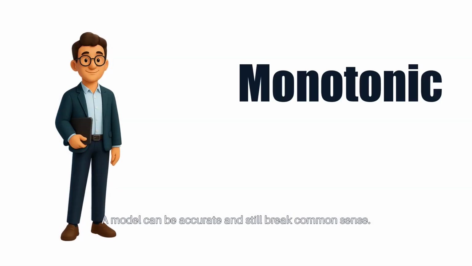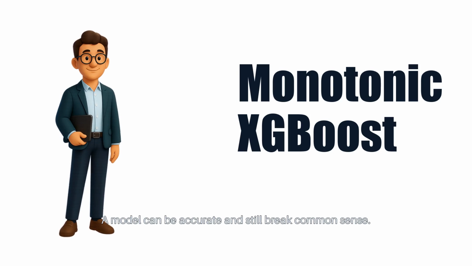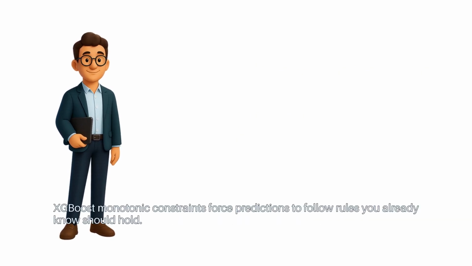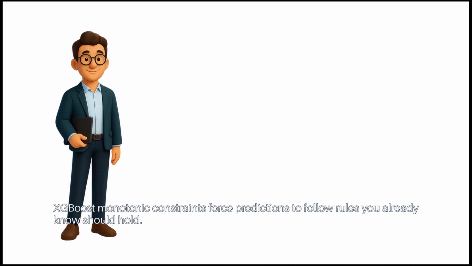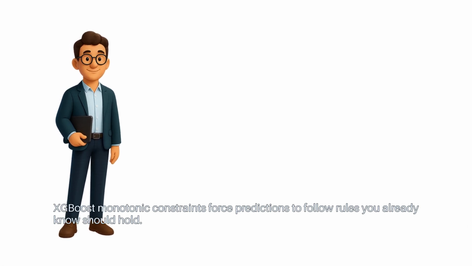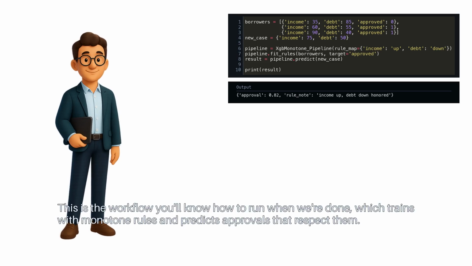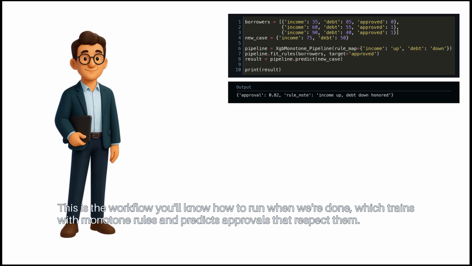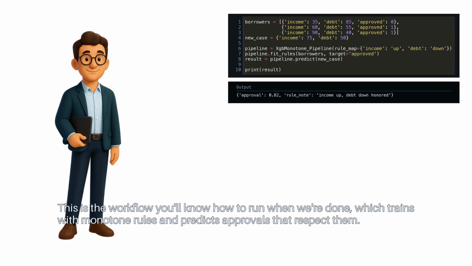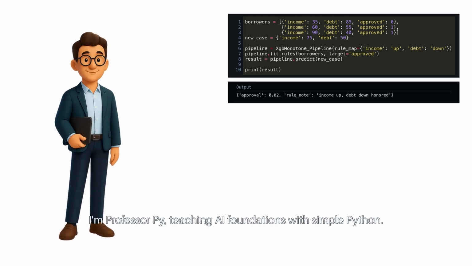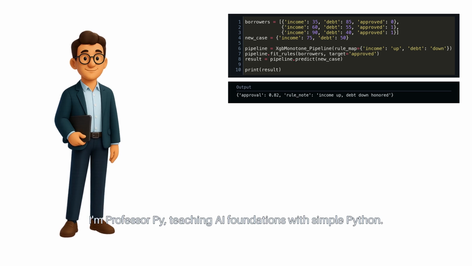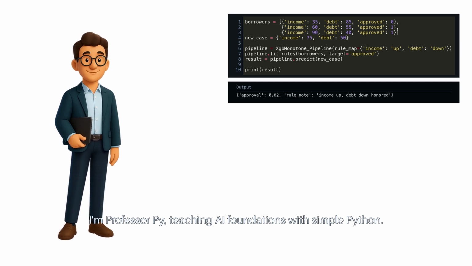A model can be accurate and still break common sense. XGBoost monotonic constraints force predictions to follow rules you already know should hold. This is the workflow you'll know how to run when we're done, which trains with monotone rules and predicts approvals that respect them. I'm Professor Pine, teaching AI foundations with simple Python.